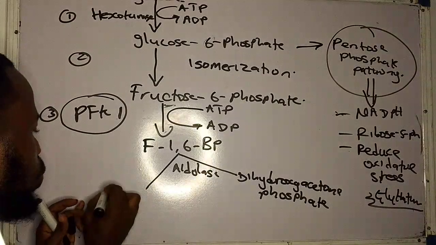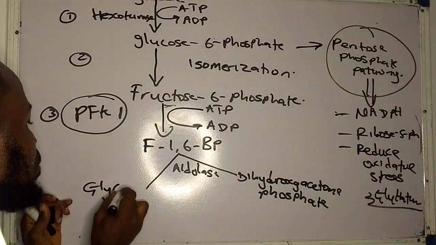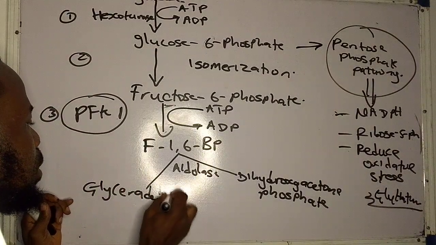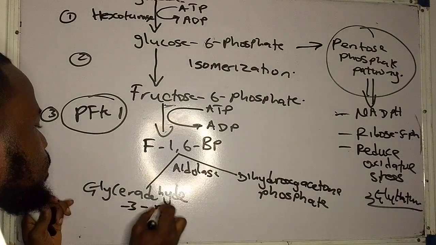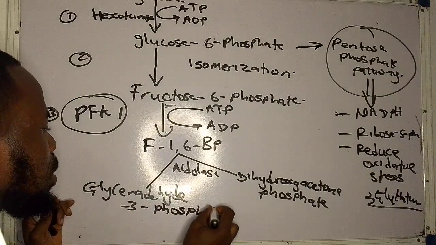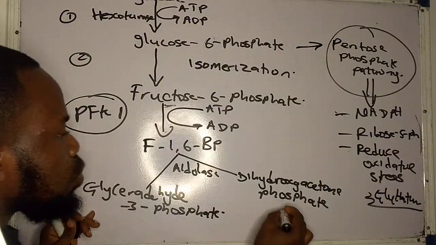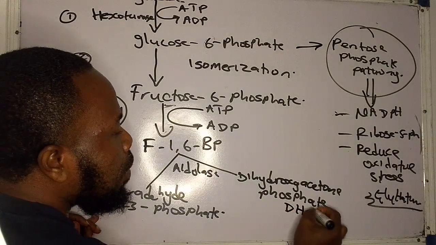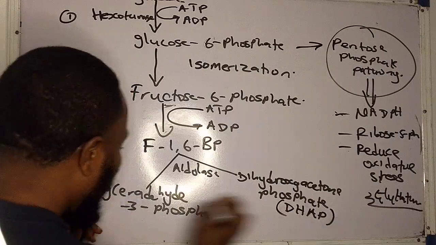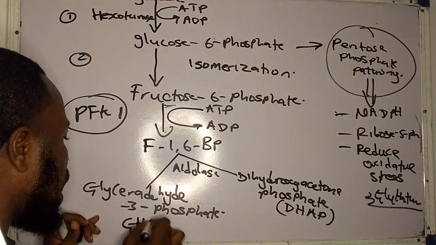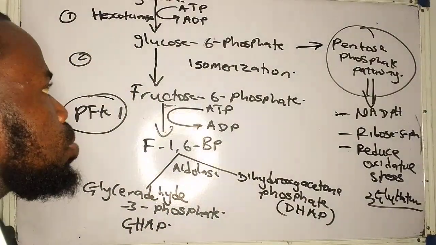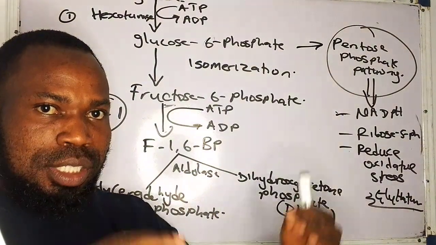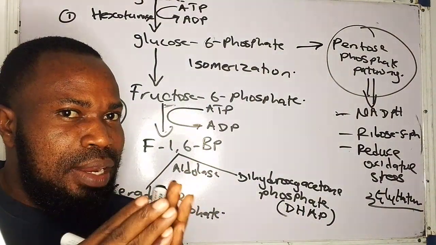Now, the other one is glyceraldehyde 3-phosphate. Show you the same so now. Now, this one can be represented as DAP. If you want to just understand it properly, this one is known as DAP. Now, I'm going to be breaking down this video into some series so that you get to understand it properly, very, very well.